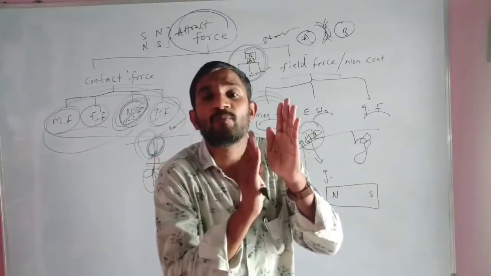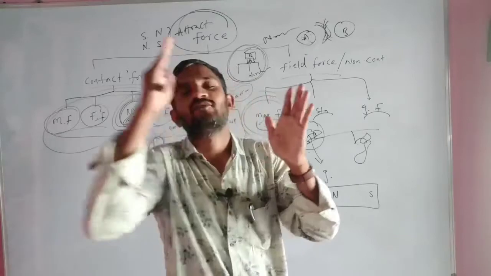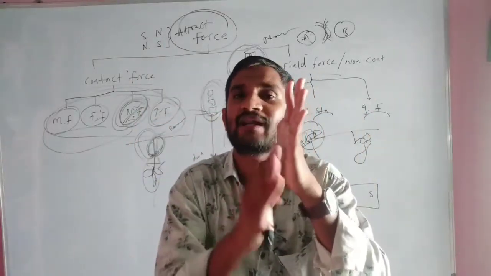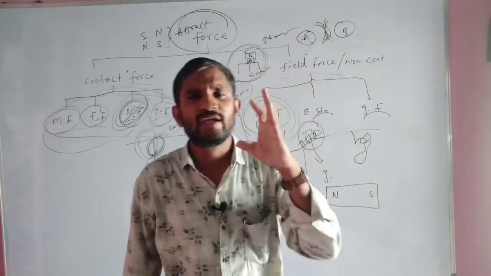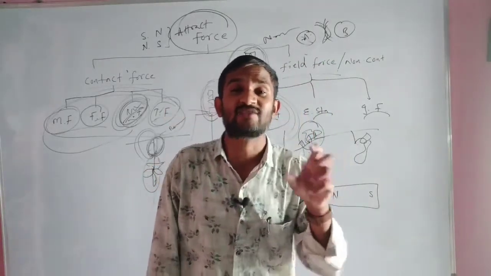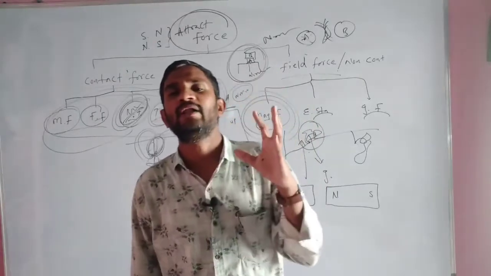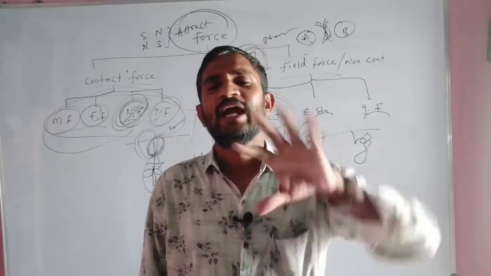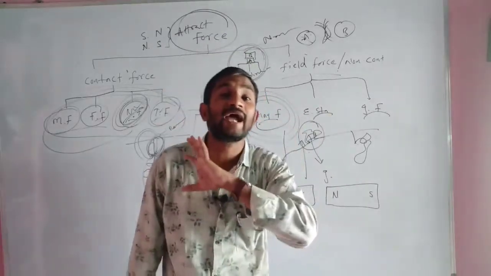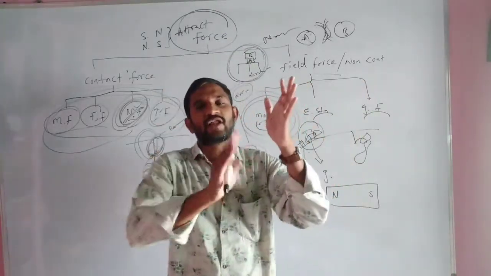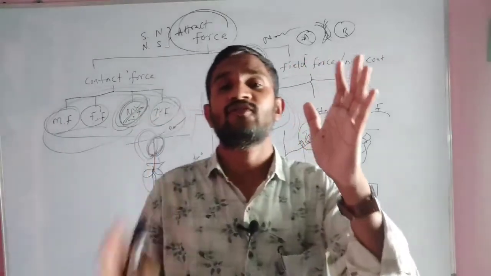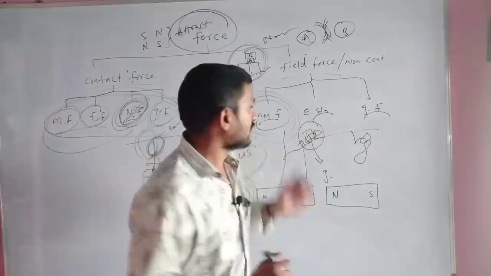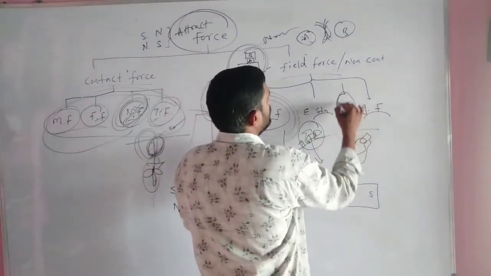You have to rub this balloon with a cloth. How are we rubbing? By using a cloth we are rubbing. Why are we rubbing? To get the charge. While we rub, the balloon gets some kind of charge. Until then the balloon doesn't have any charge. But while we rub the balloon with a cloth, it becomes charged. Okay, the balloon becomes charged.